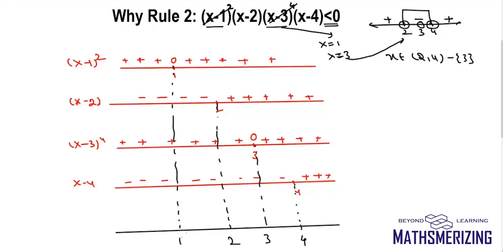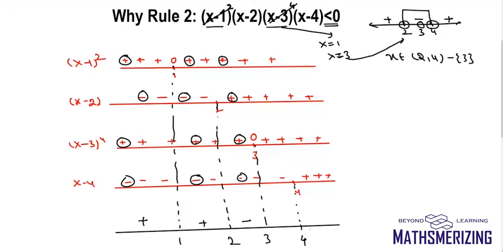Now when x is less than 1, it is plus into minus, so it is plus. Between 1 and 2, it is plus, minus, and minus, which is again plus. Between 2 and 3, it is plus and minus, so it is minus.